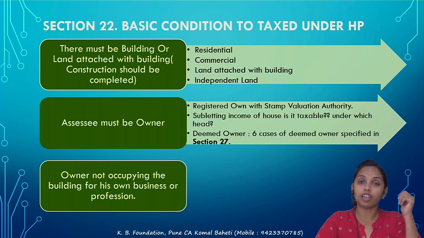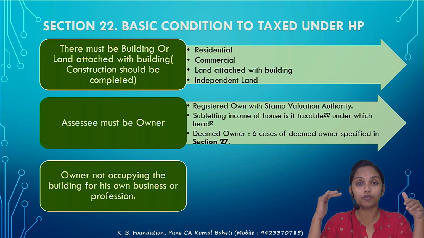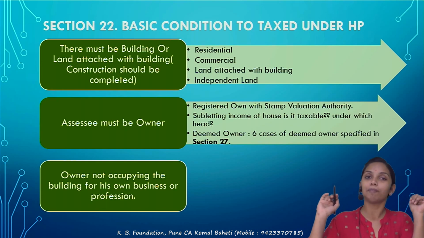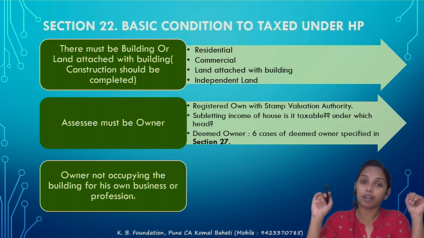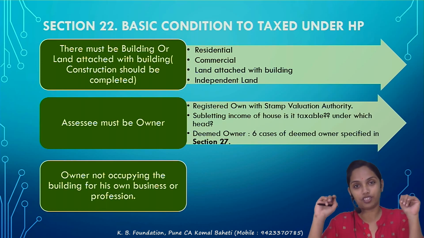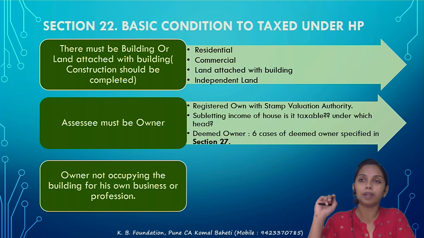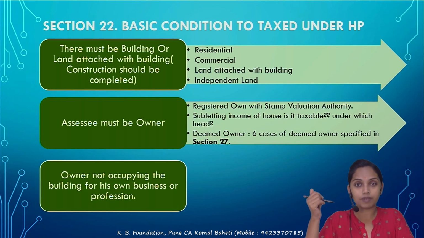Second, what is meant by the building? It should be a complete structure. What is meant by a complete structure? If there is a residential building, then there should be 4 walls and a roof. Then only it can be called a completed structure. But for commercial properties or commercial buildings, the 4 walls are sufficient to call the building complete. For example, there are cricket stadiums, correct? The cricket stadium doesn't have a roof, correct?